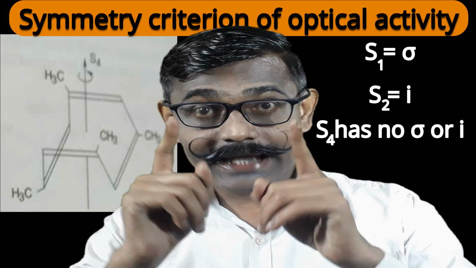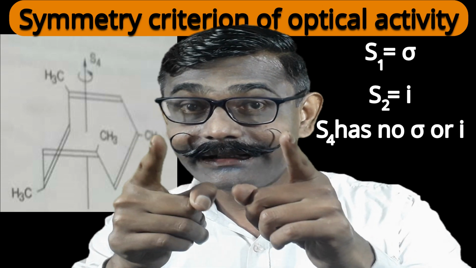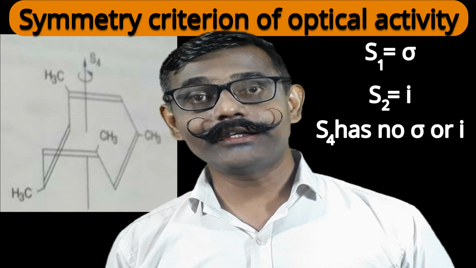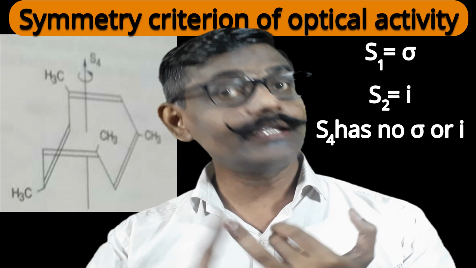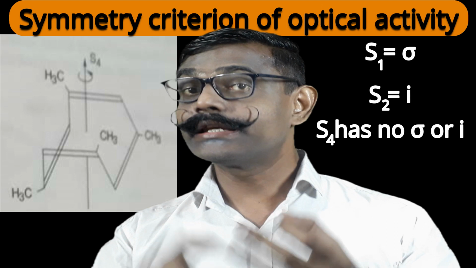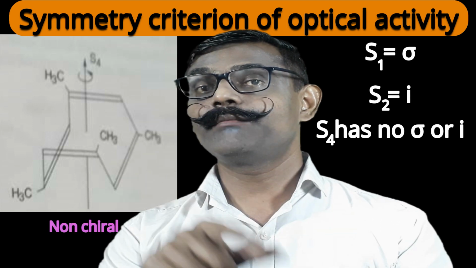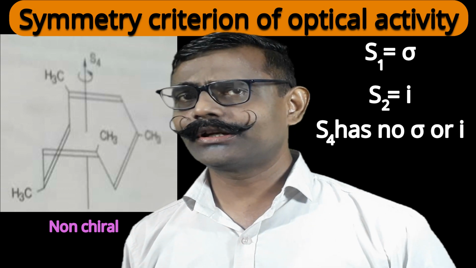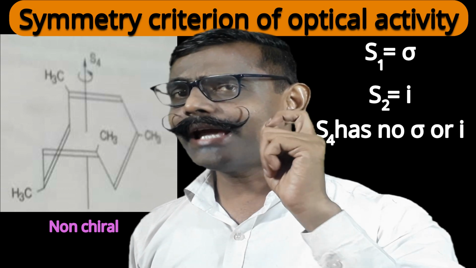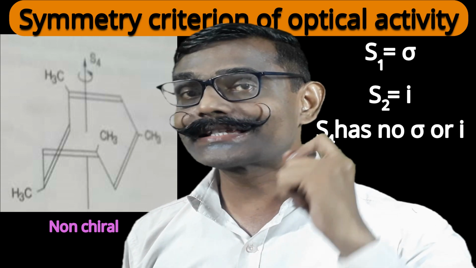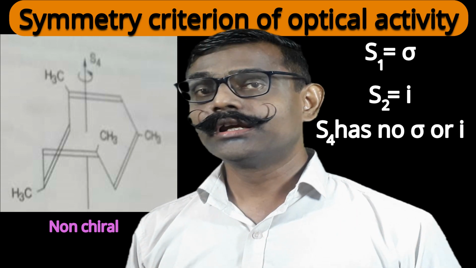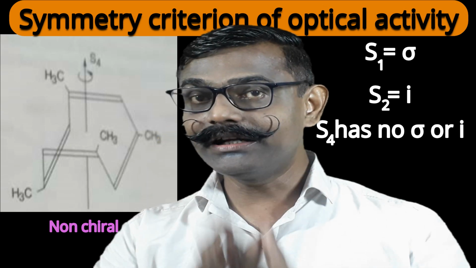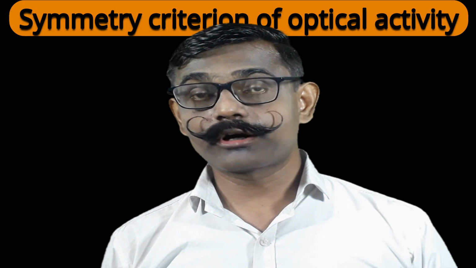One more thing I inform you. 1,3,5,7-tetramethylcyclooctatetraene. This molecule has an S4 axis of symmetry. There is no plane of symmetry, there is no center of inversion, still object and mirror image are superimposable. That's the importance of the improper axis of rotation. Therefore I say only the knowledge of the existence of an improper axis of rotation can give us an idea about optical activity. Let us have a detailed discussion about the improper axis of rotation.